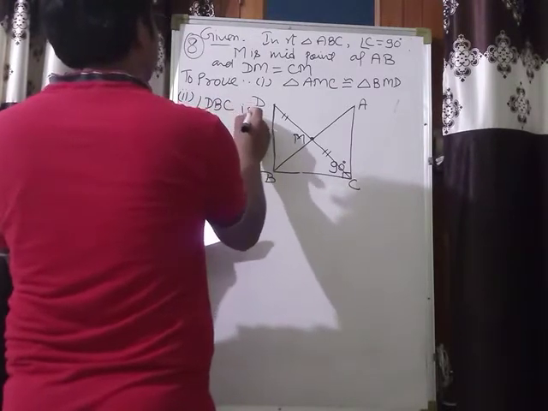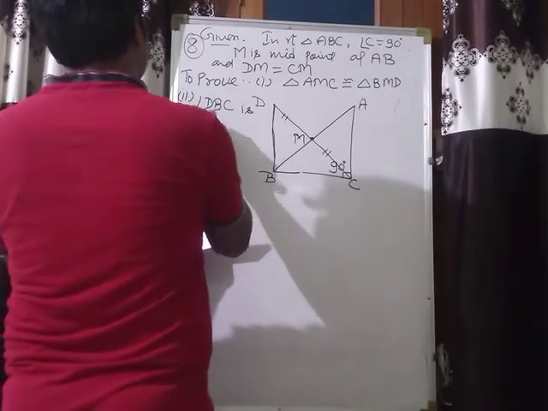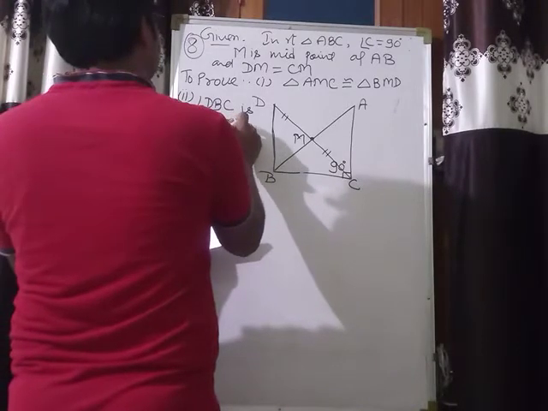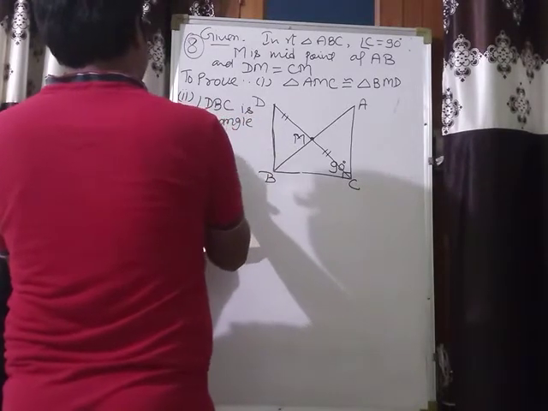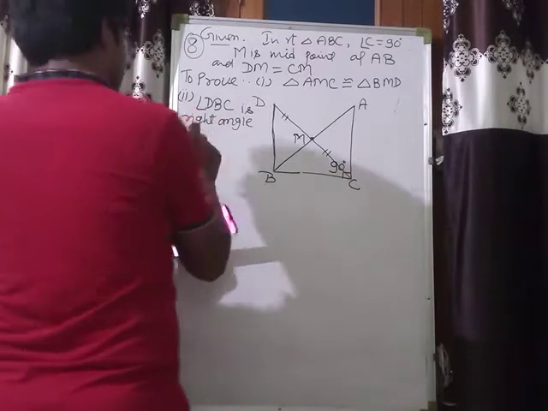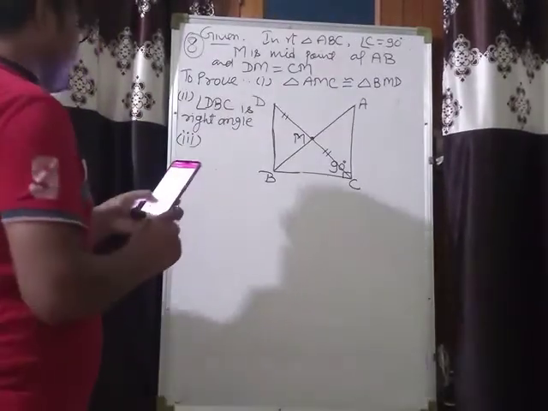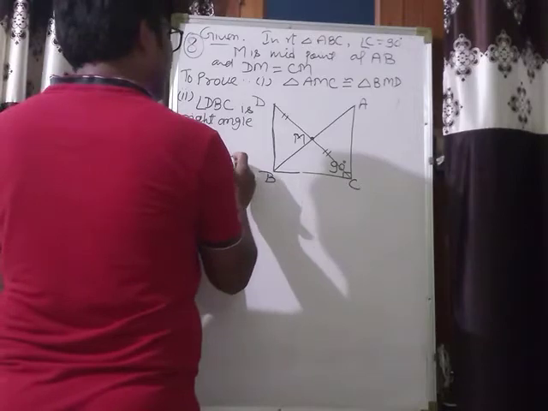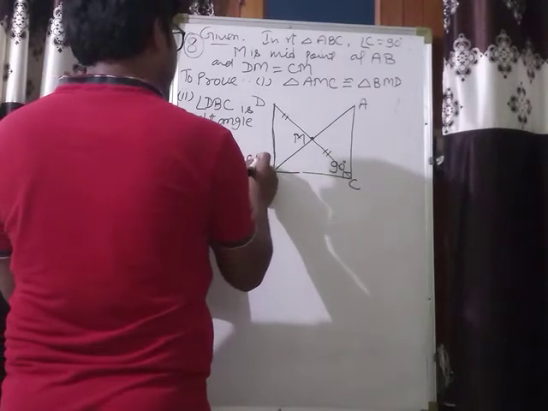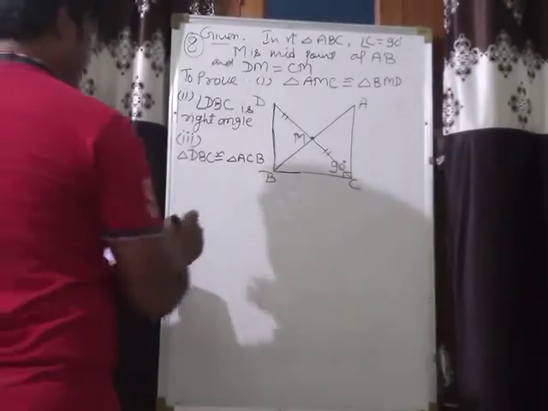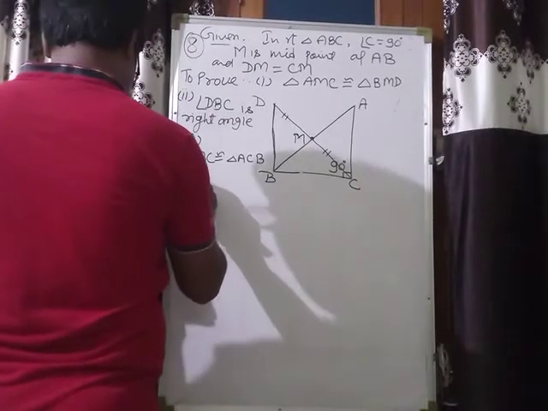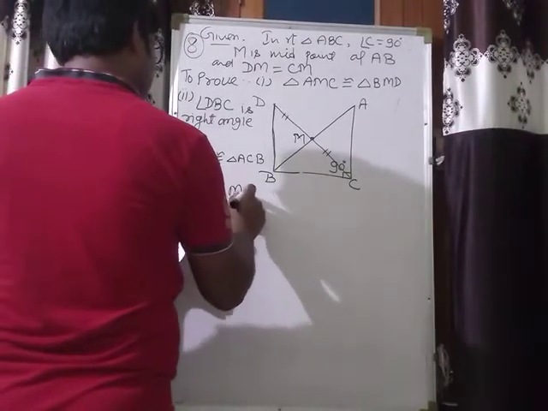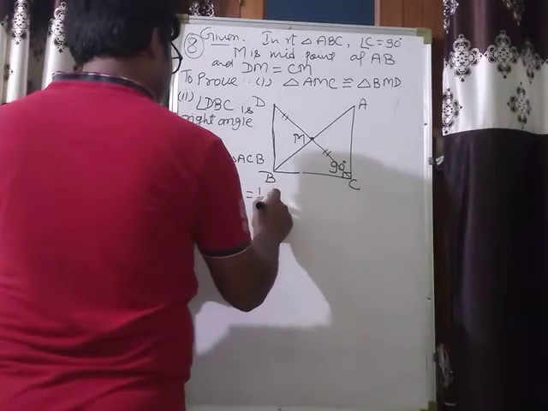And third, triangle DBC is congruent to triangle ACB. And fourth, we have to prove CM is equal to half of AB.